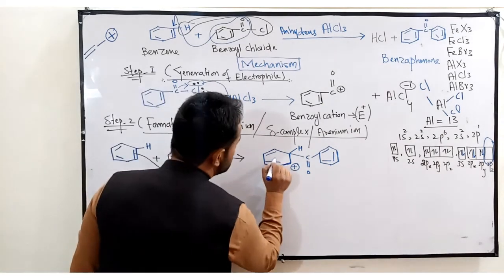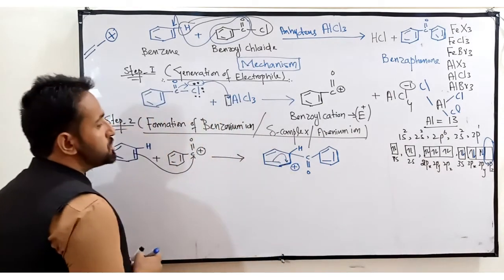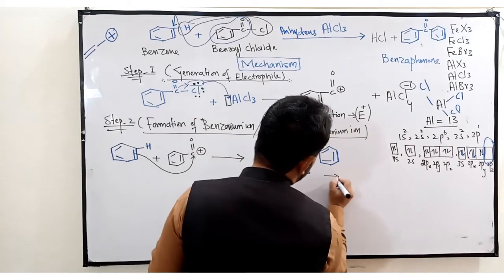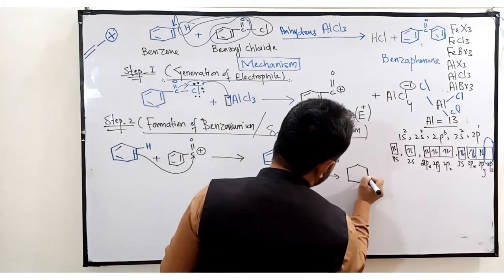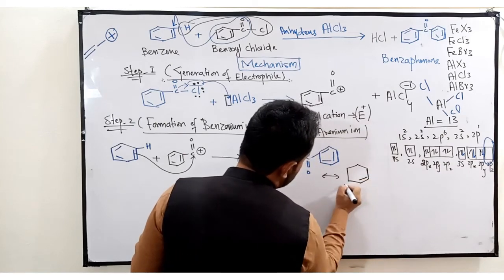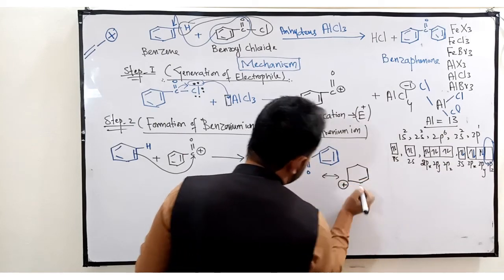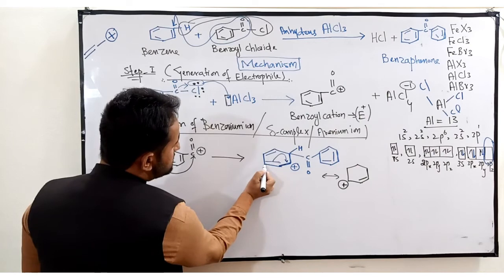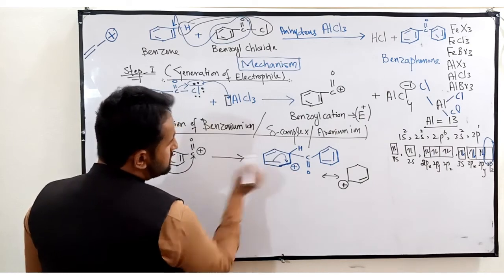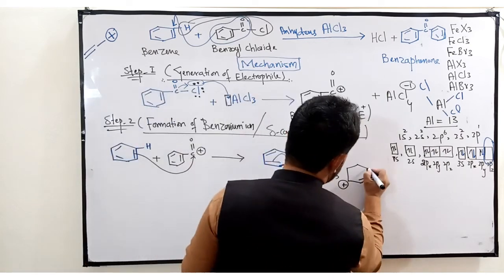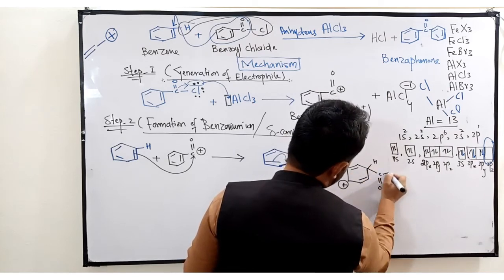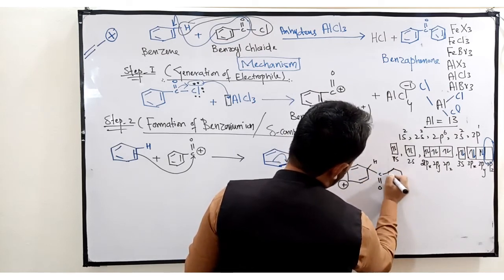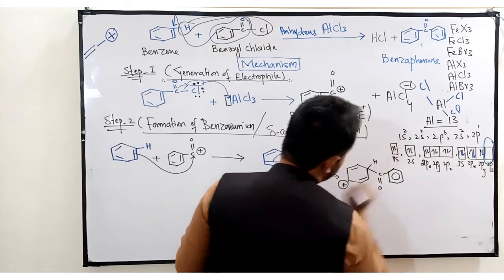Simply this positive charge will shift here, it will form a resonating structure. Now the positive charge, with the double bond, will be there, and the positive charge now comes on this carbon, because the electron of this carbon is shifted towards this carbon. Understand? Hydrogen, C double bond, again there is one phenyl group.